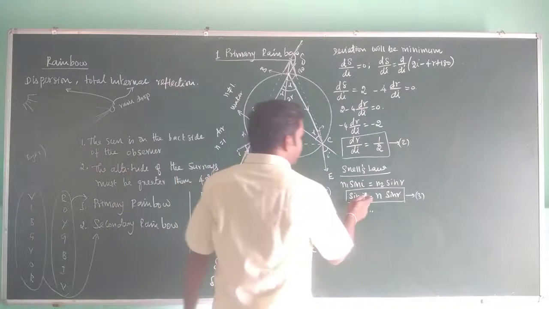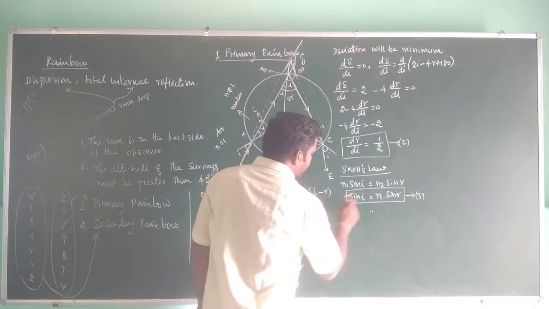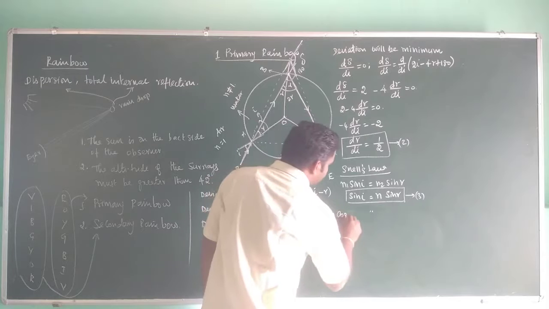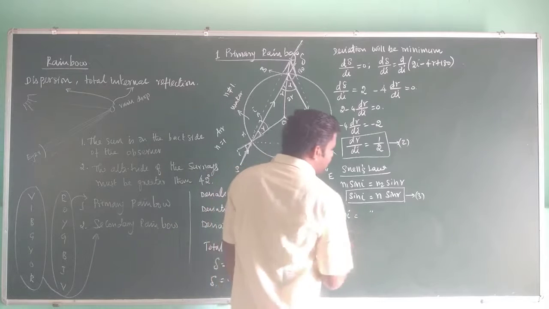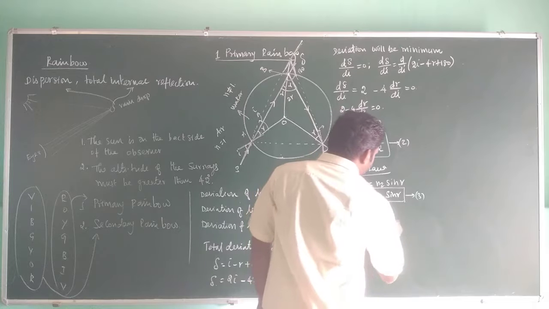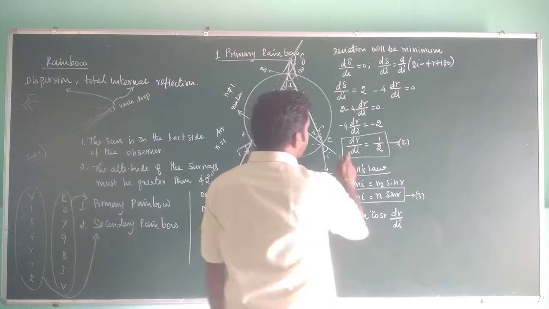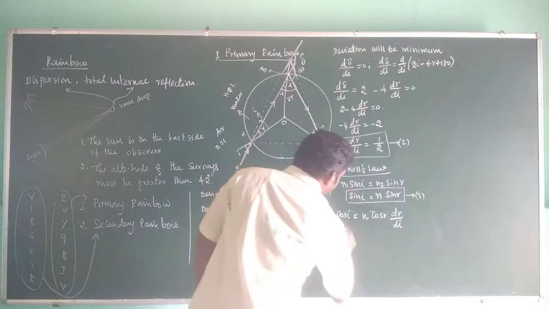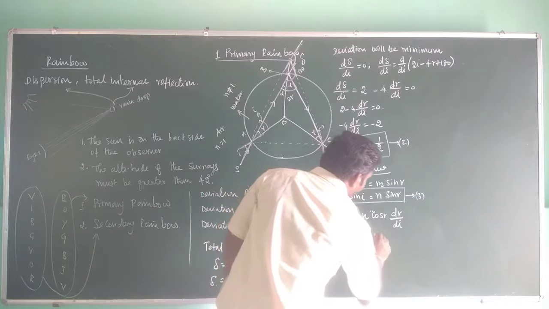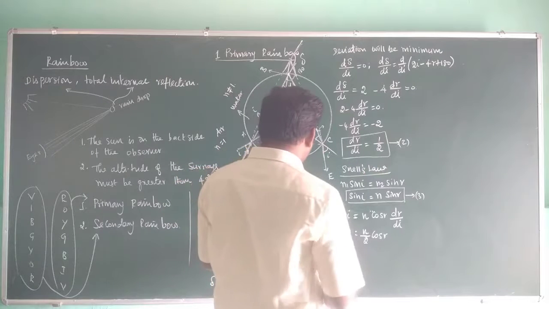Now differentiate this equation number 3 with respect to i. If you differentiate, you will get cos i equals n times cos r dr by di. But what is dr by di? It is 1 by 2. So cos i equals n by 2 cos r.